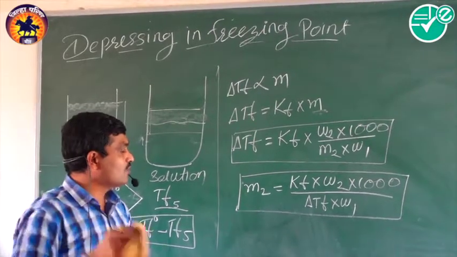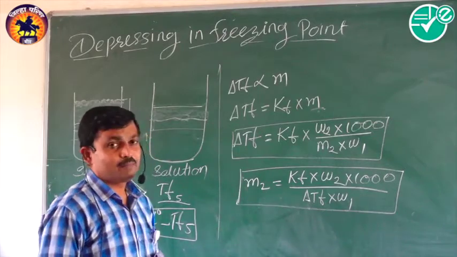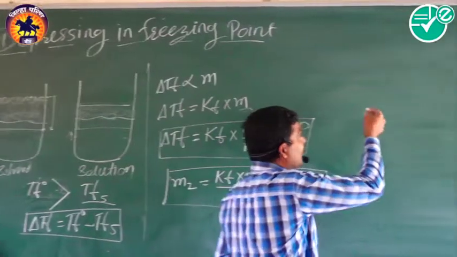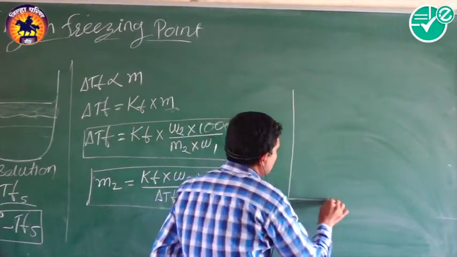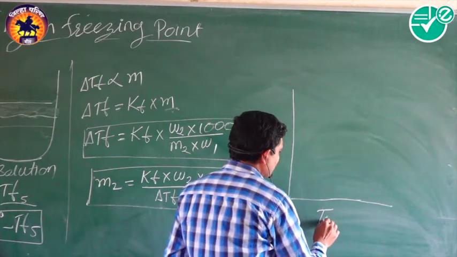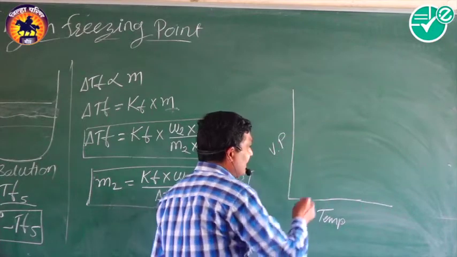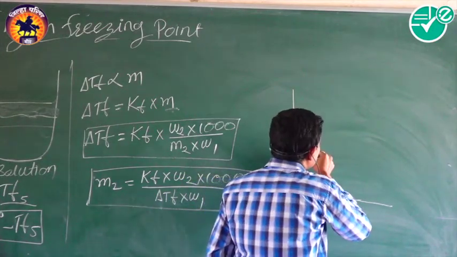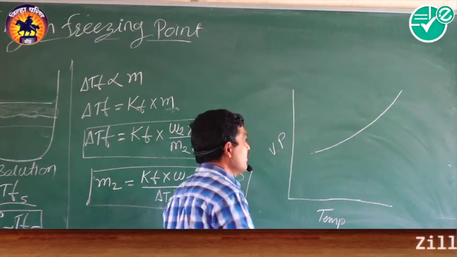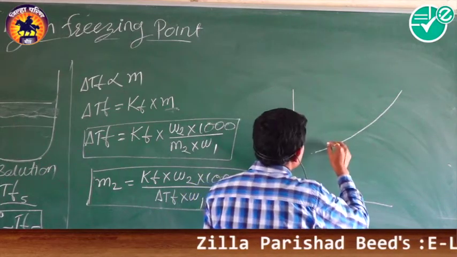Now we have to discuss the graphical representation which is related to that. So look here at the graphical representation. If this is the temperature, and this is the vapor pressure, at that time we know that the vapor pressure is higher in a solvent.